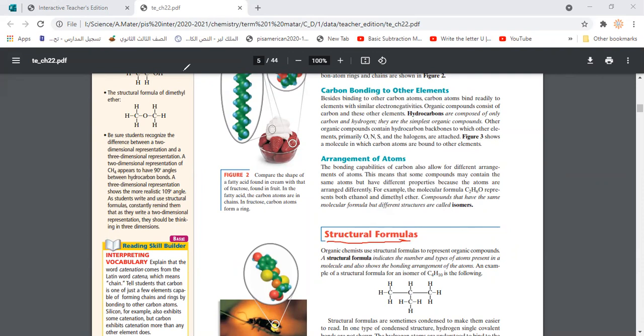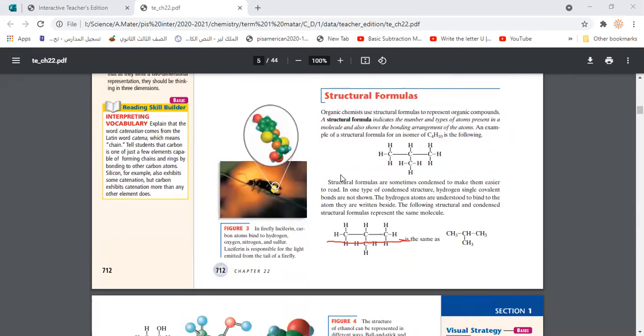So what is a structural formula? As we said, it indicates the number of atoms, the type of atoms, and how they are bonded together, how they are arranged in space, how they could look. Let's take another example, like C4H10: 4 carbons with 10 hydrogens. These 4 carbons and 10 hydrogens could be arranged in different ways.